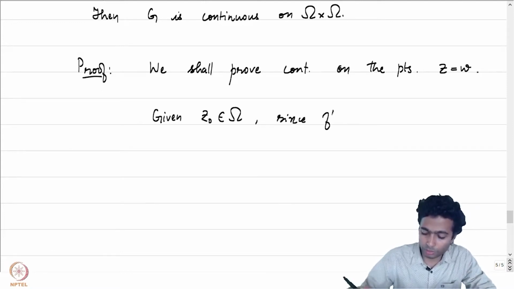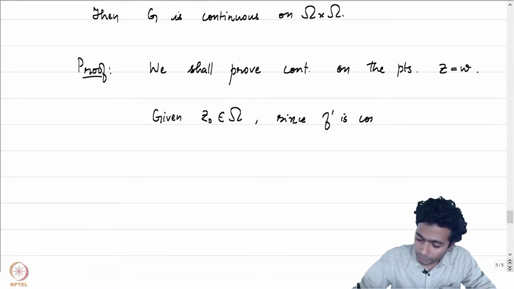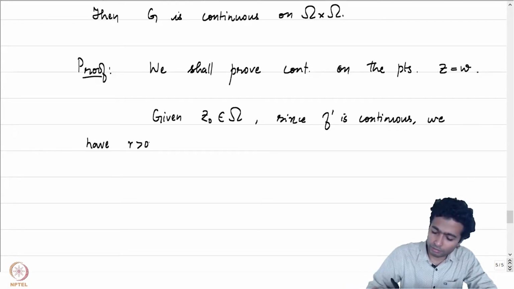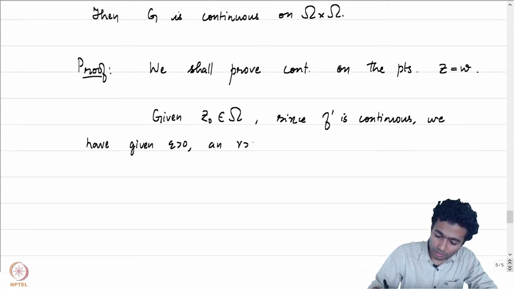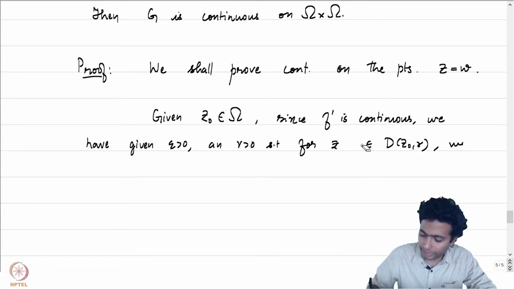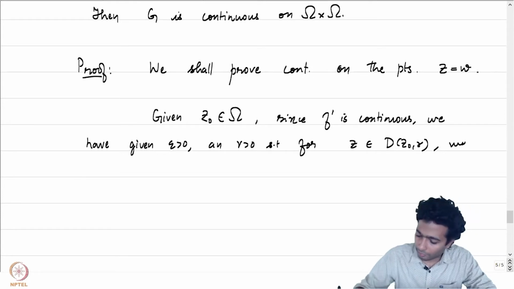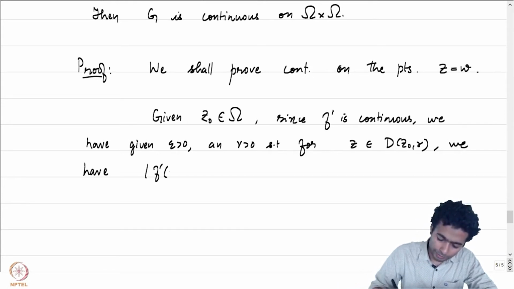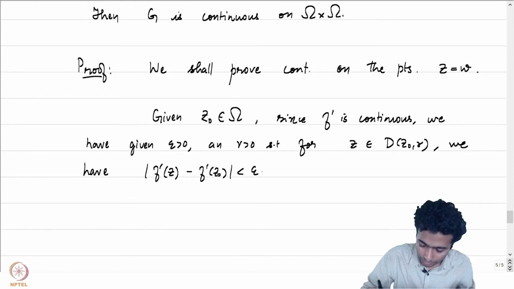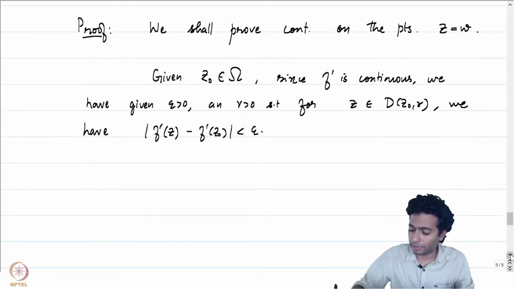Since f prime is also a holomorphic function and in particular a continuous function, given an epsilon positive, we have R positive such that for some point z in D(z0, R), we have the absolute value of f prime at z minus f prime at z0 is less than epsilon. This is just by using the continuity of f prime at the point z0.